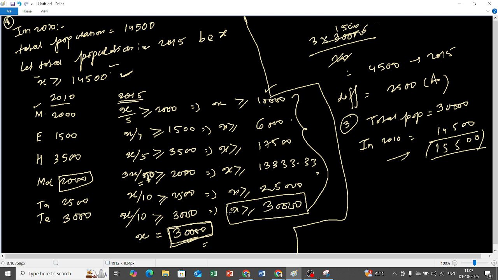We could have taken, see, x is greater than or equal to 30,000. We have chosen this condition. We could have taken 40,000 also, 50,000 also. But why are we taking 30,000? Because we have to minimize the number of people who have moved into the city. That is why we are taking the minimum value of x which satisfies all of these conditions. Did you understand question number 3? Please tell me. Yes, sir.